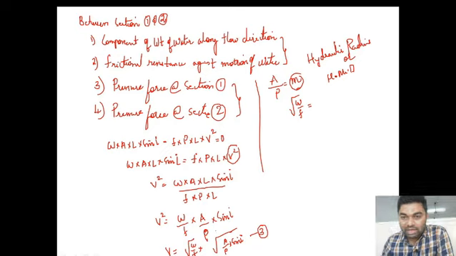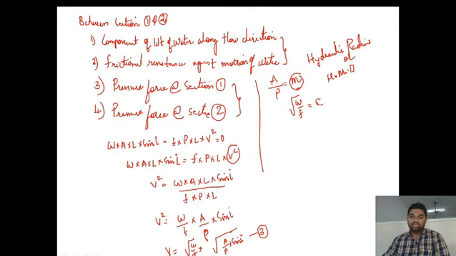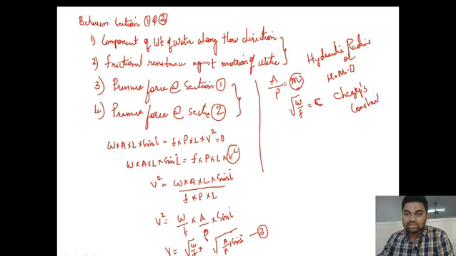The value under root W by F is denoted as C, which is Chezy's constant, denoted with capital letter C. We call it Chezy's constant.